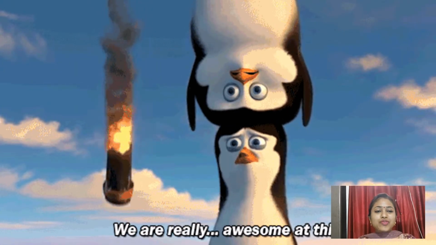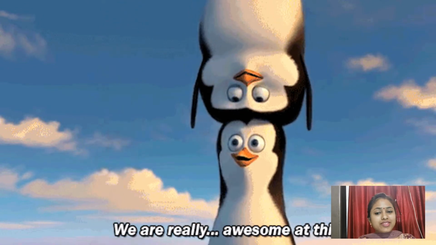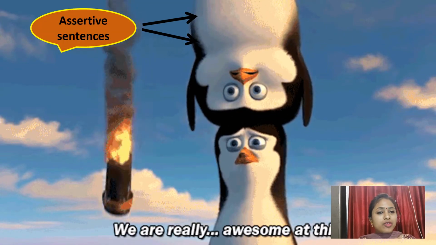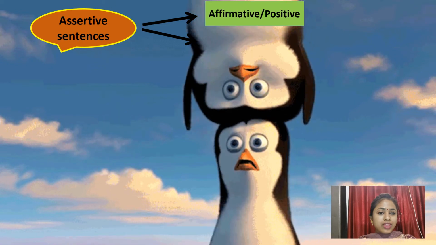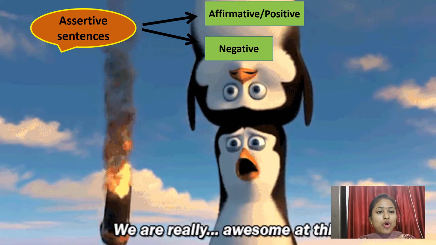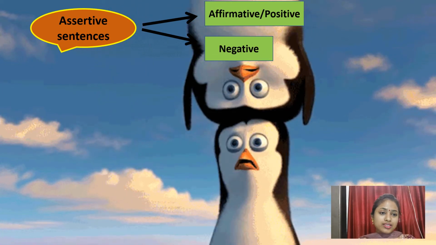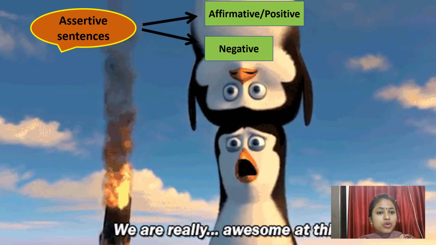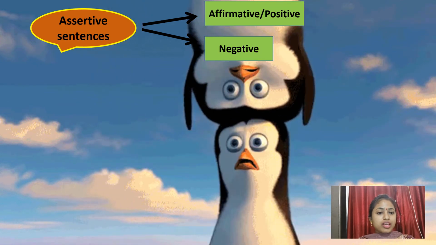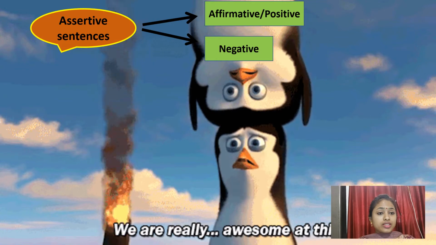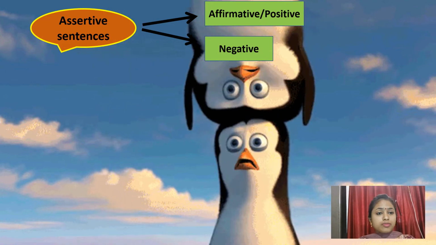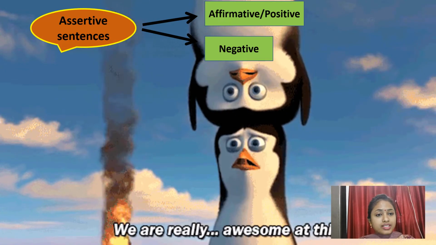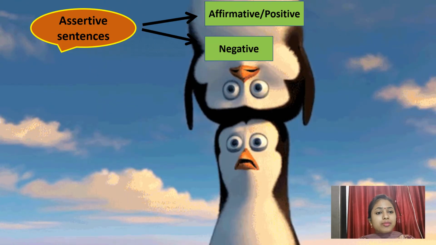In this slide we will also come to know that assertive sentences can be affirmative or negative. Affirmative sentences are also known as positive sentences. You must be thinking what are these affirmative, negative or positive type of sentences, because I have never talked about them in the previous video, right? Now, we will learn about them.